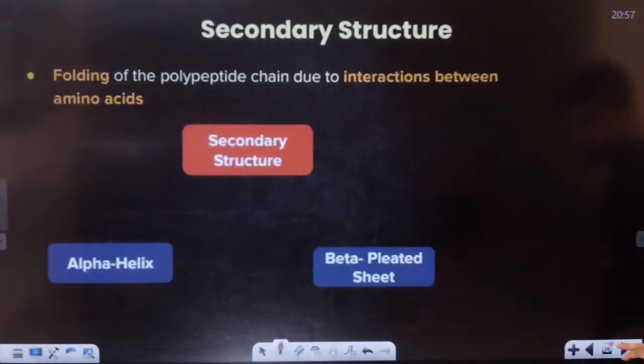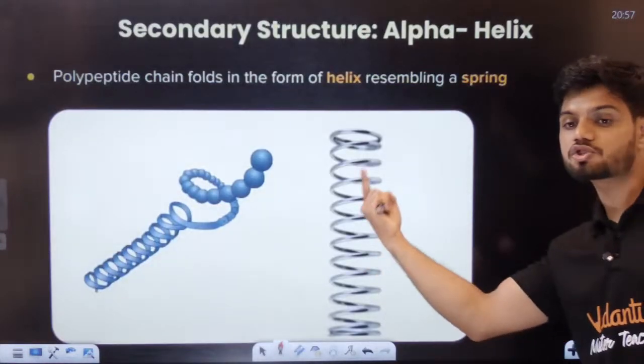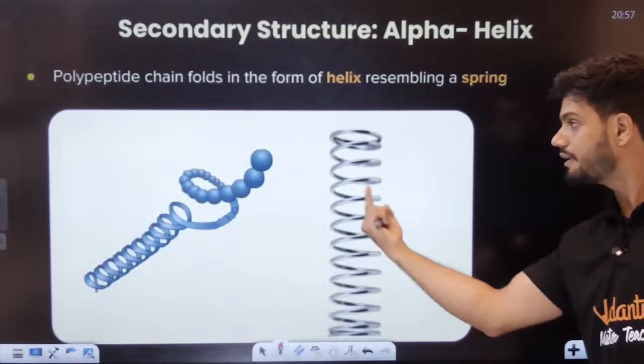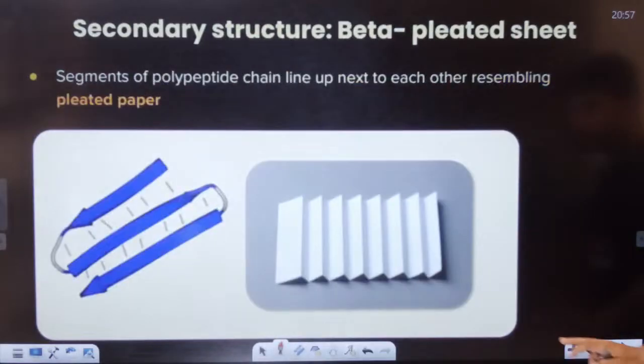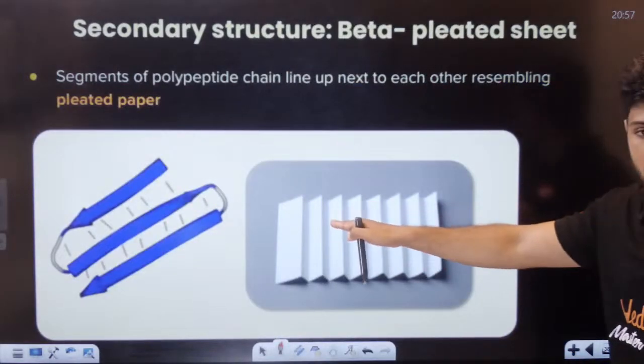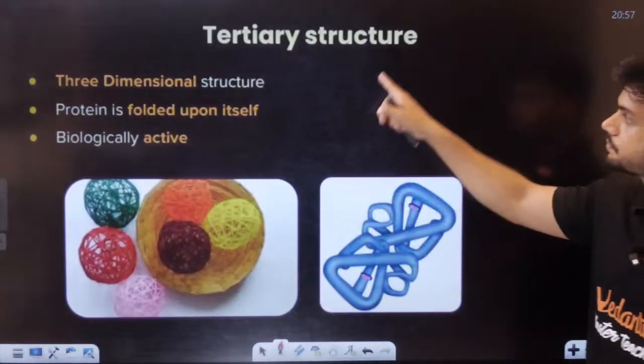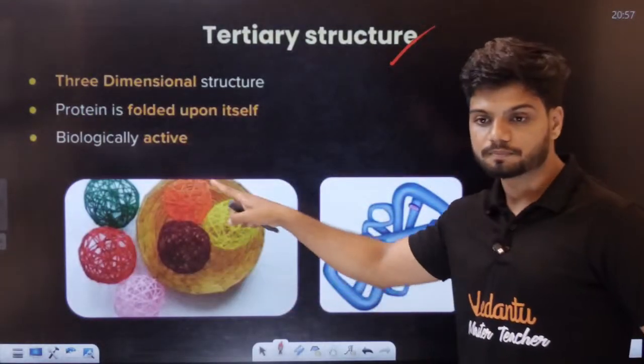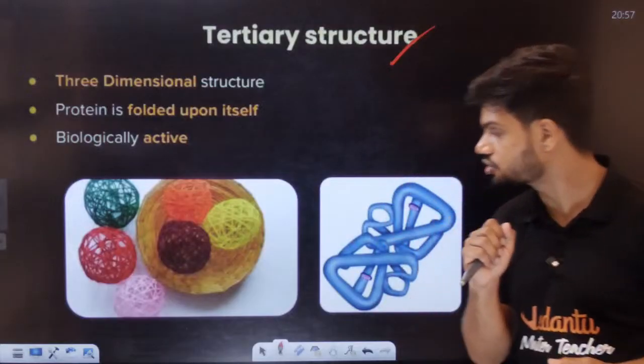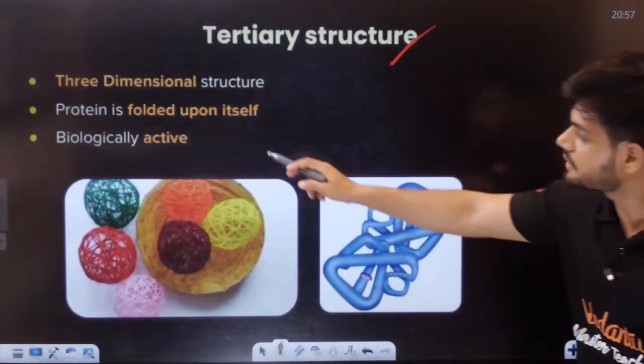See, this is alpha helix. Alpha helix structure is like a solenoid. This is beta pleated, like a paper. This is what protein looks like. Beta pleated, students. This is a tertiary structure. In tertiary structure, it forms a ball. Ball, tertiary structure, protein. Okay, biologically active.